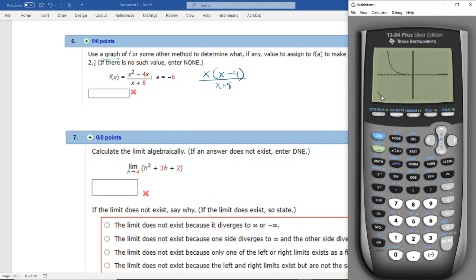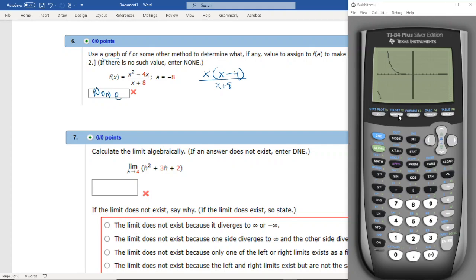What we see is that at -8, the left side is going down to -infinity, the right side is going up to +infinity. You cannot connect -infinity with +infinity by setting a equal to a value. So in this case the graph is pretty clear, though it was a little complicated to see. There is no value, so we put none.